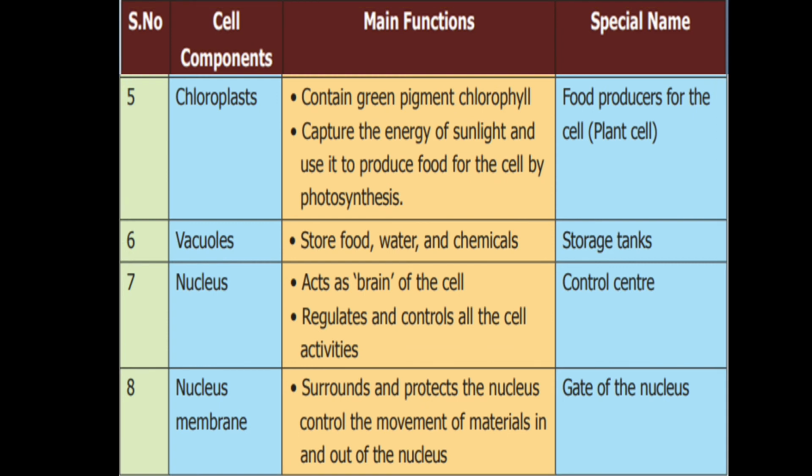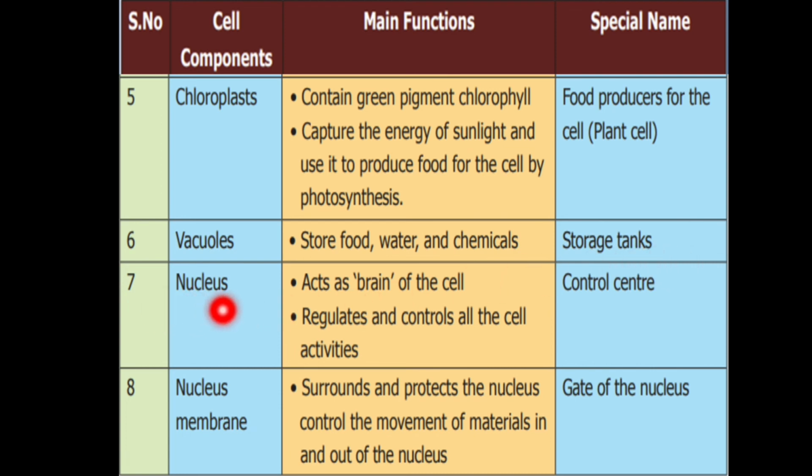Chloroplast contains green pigment chlorophyll and it captures energy of sunlight and uses it to produce food for the cell by photosynthesis. The special name for chloroplast is food producers for the cell. It is mainly present in the plant cell. Then we have vacuoles. They store food, water and chemicals. They are called storage tanks.